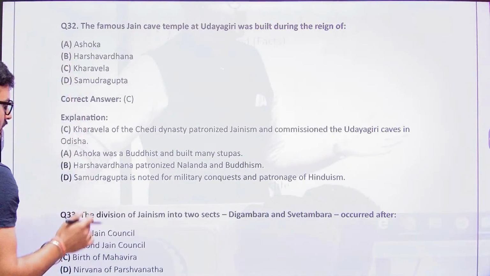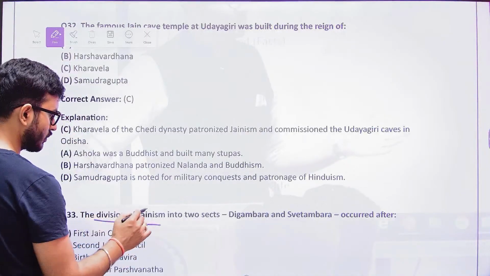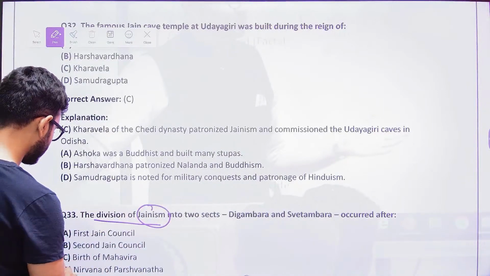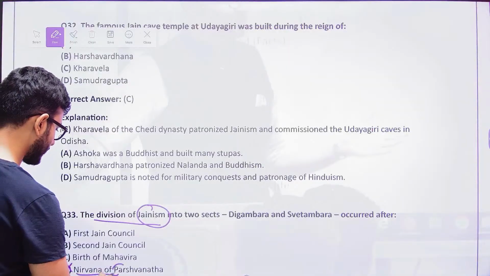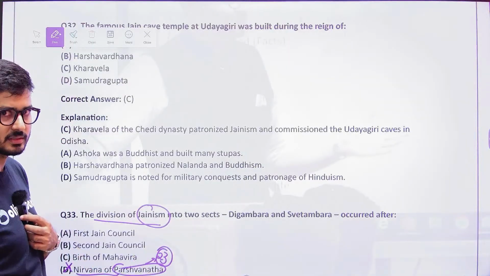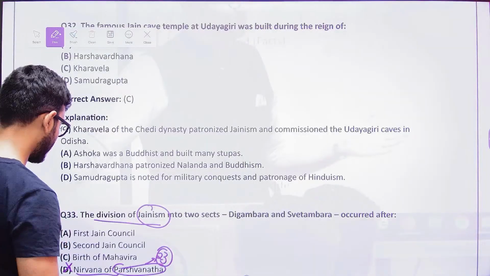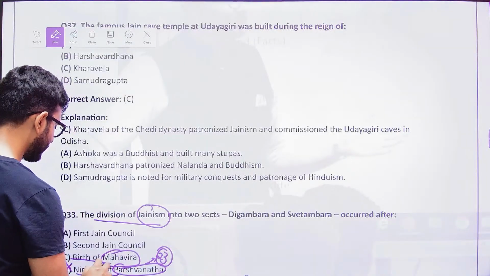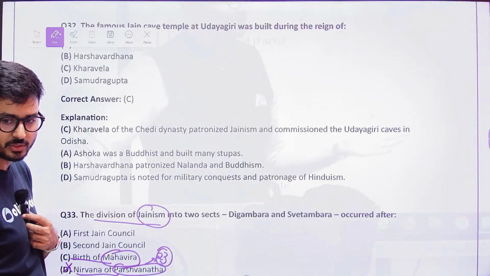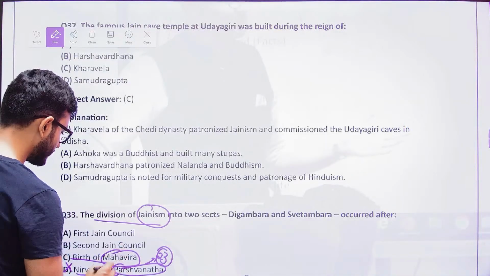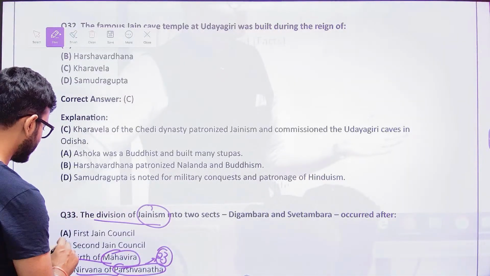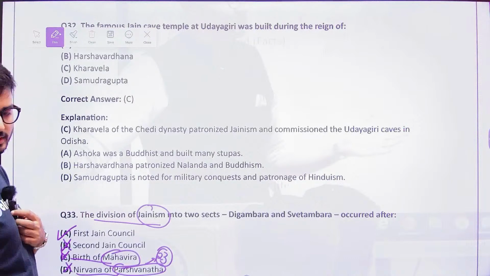Why? Because for the division of Jainism, only when Jainism is there will it be divided. So it is not going to be Nirvana of Lord Parshvanath, because Parshvanath was the 23rd Tirthankar, and during his point of time, Jainism did not actually take shape. It was after Vardhaman Mahavira. Even when Vardhaman Mahavira was born, he did not found Jainism. Only at the age of 42, when he attained Nirvana, he founded Jainism. So even the birth is not the answer, nor the second Jain Council.